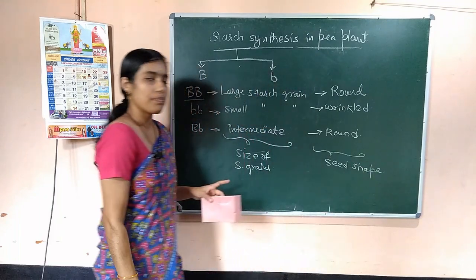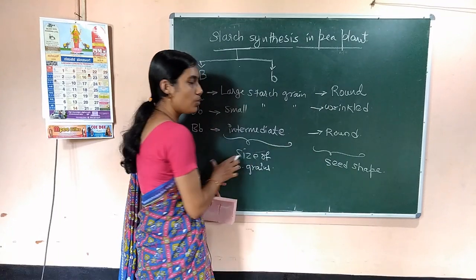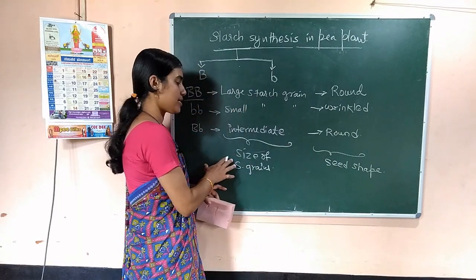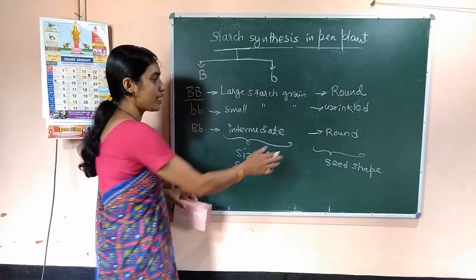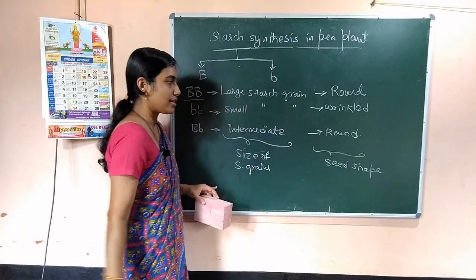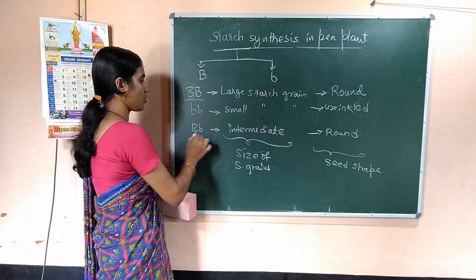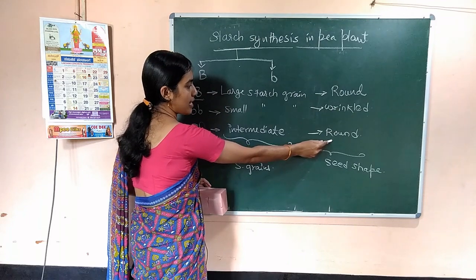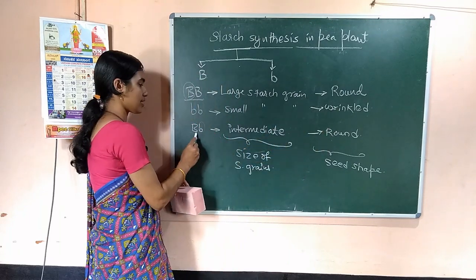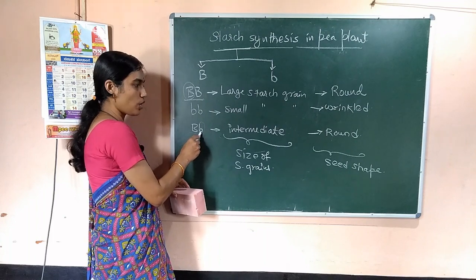Here the seed shape is considered. So here we are going to consider 2 phenotypes. One is the size of the starch grain and one is the seed shape. When seed shape is considered, then capital B is completely dominant over small b.